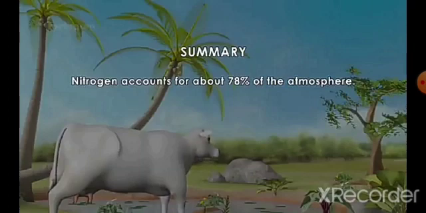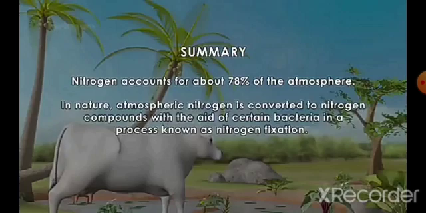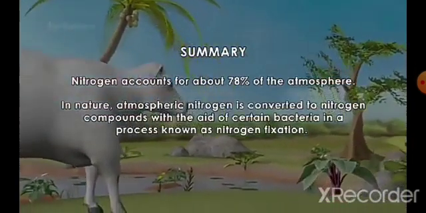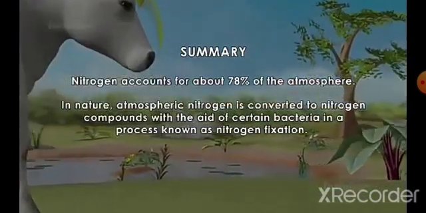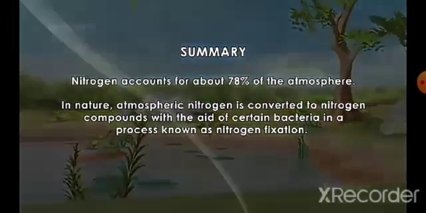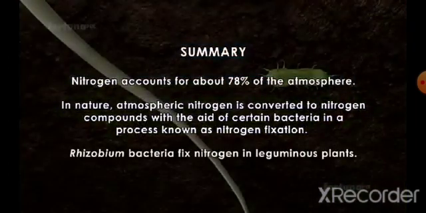Summary: nitrogen accounts for about 78% of the atmosphere. In nature, atmospheric nitrogen is converted to nitrogen compounds with the aid of certain bacteria in a process of nitrogen fixation. Rhizobium bacteria fix nitrogen in leguminous plants.